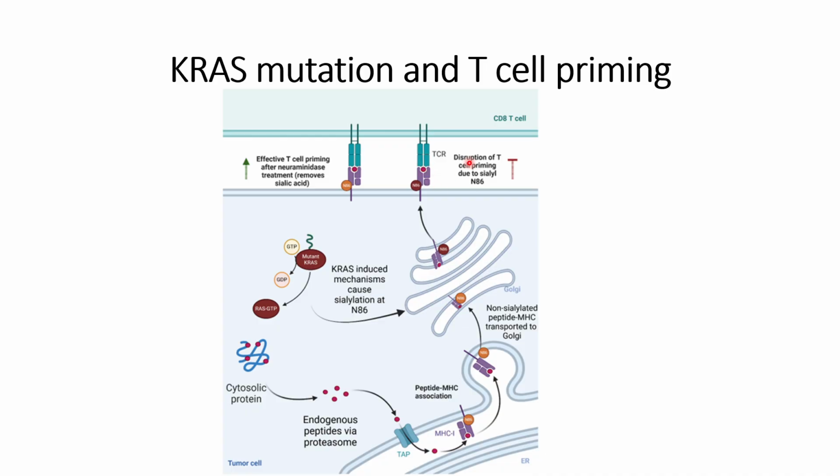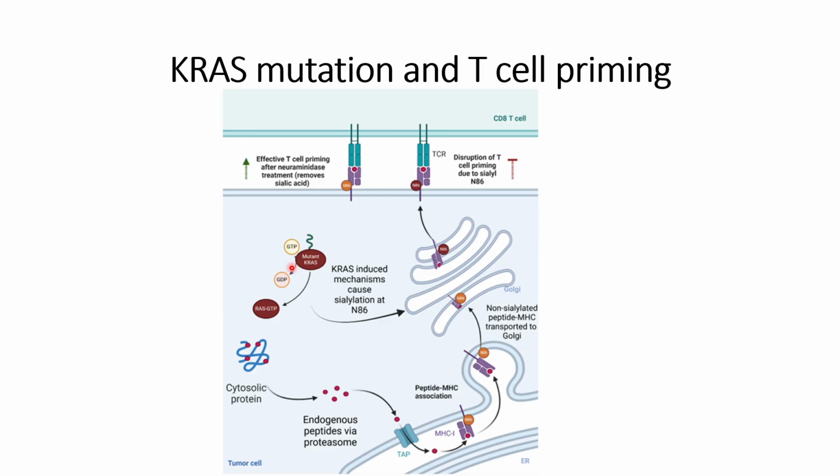These things have been tested in vitro, where researchers treated the tumor cells with neuraminidase, so that the sialic acids on the cell surface could be removed, and it was found that this improved T cell priming when they co-cultured them with CD8 plus T cells. So this is how KRAS mutations in pancreatic cancer cells are related to T cell priming, and how the mutations affect T cell priming.